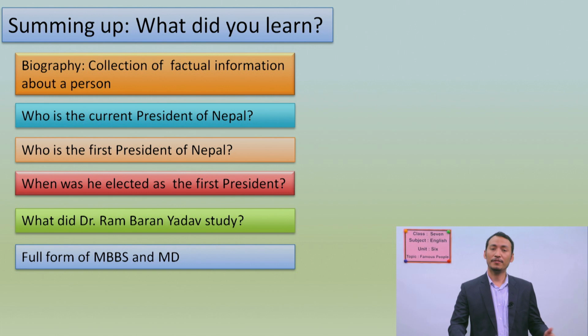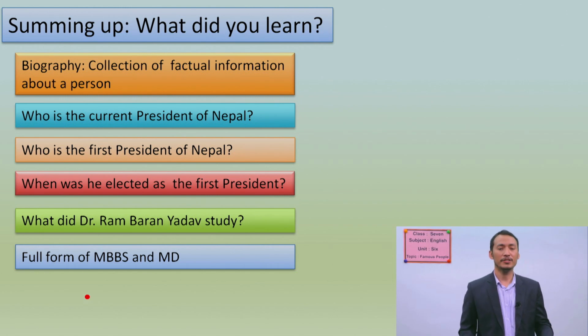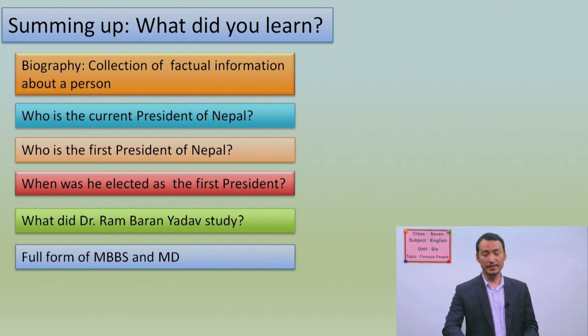And the full form of MBBS and MD is that MBBS means the study in surgery, or bachelor in surgery, or you can say medicine. And another one is medical degree, MD.